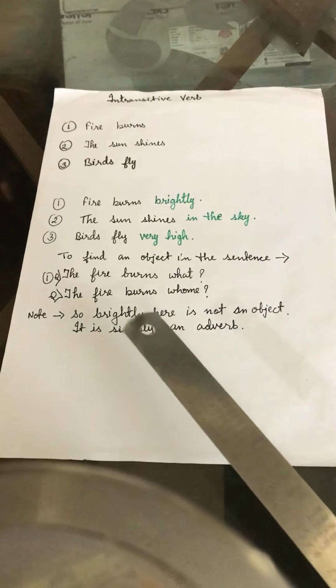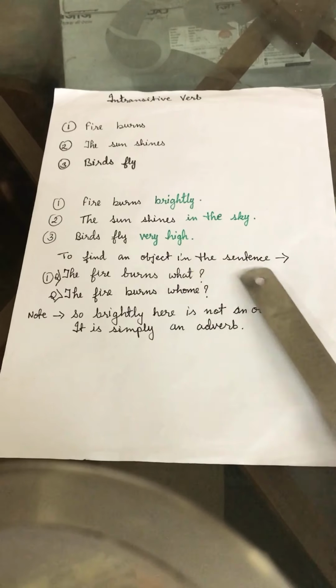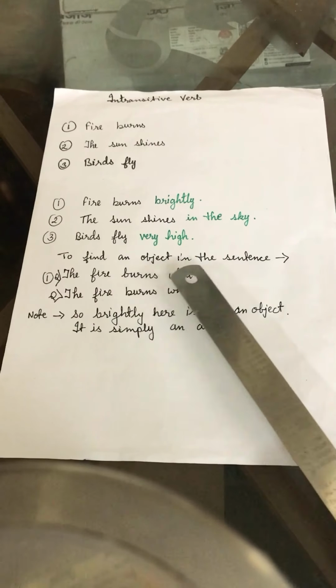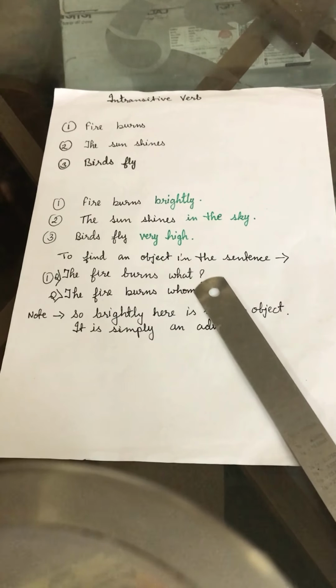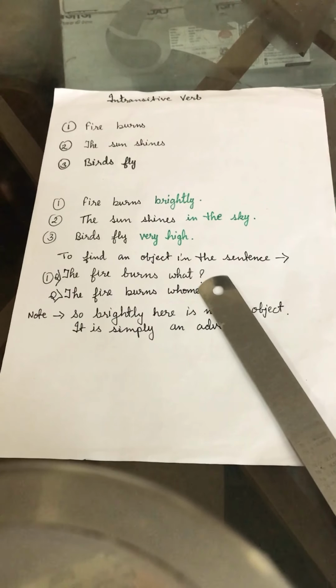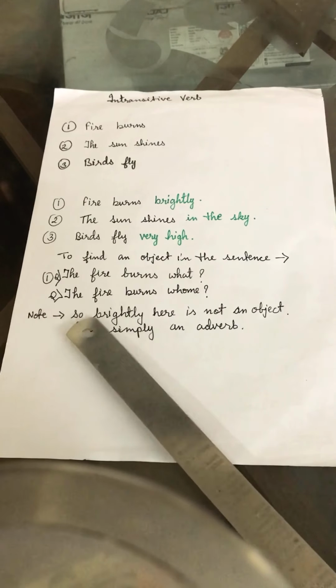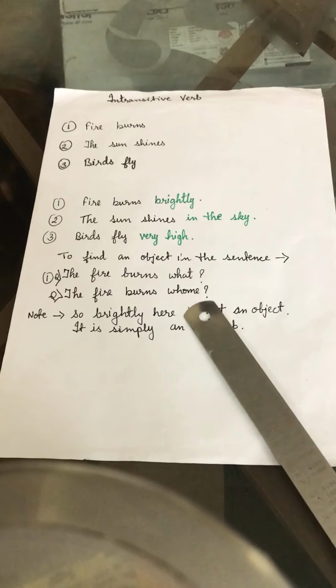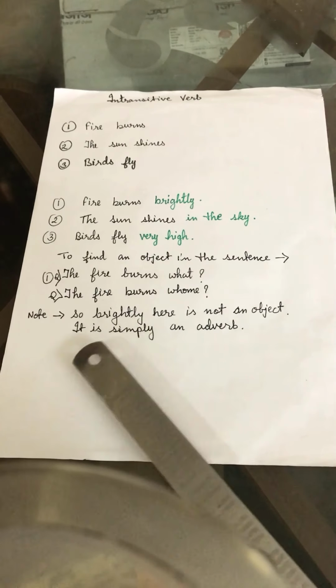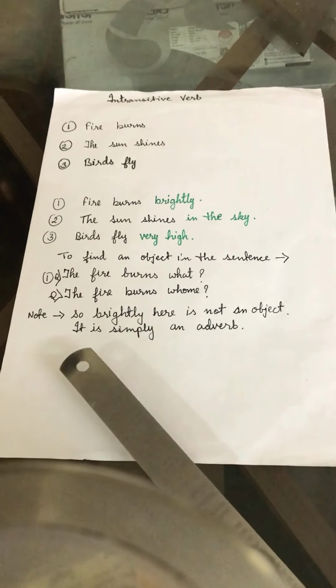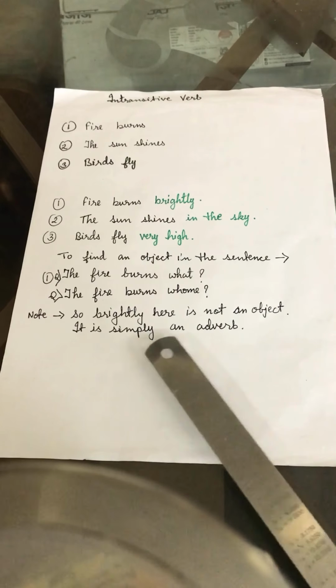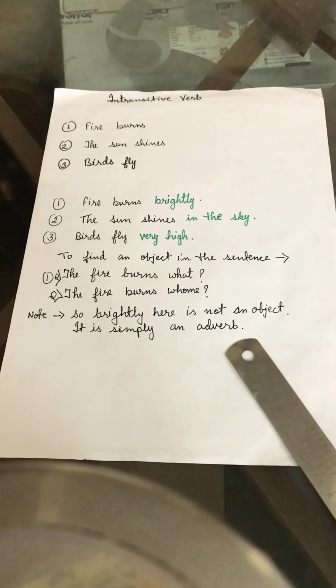The fire burns what? Are we getting a sensible answer? Are we getting brightly as the answer? No. The fire burns whom? Again no answer. So brightly here is not an object. It is simply an adverb in the sentence.